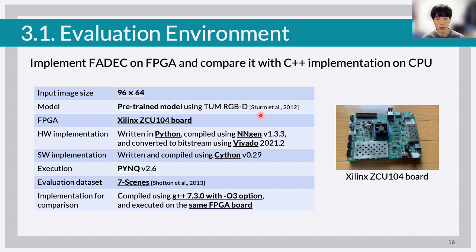We used the pre-trained model published by the authors of the DeepVideoMVS and the Xilinx ZCU104 board. We implement the hardware design in Python and convert it to a bitstream using NNgen and Vivado. We used C++ for the software design, and implemented the design as fast functions callable from Python. We use PYNQ for execution and the 7 scenes dataset for evaluation. The C++ implementation is compiled using the compiler with all optimization options and executed on the same FPGA board.